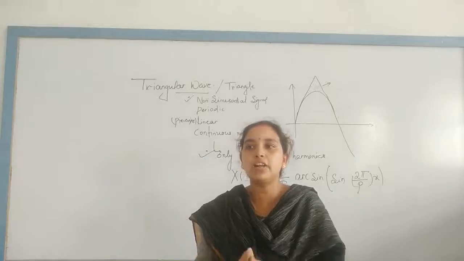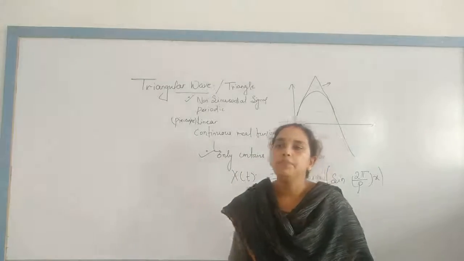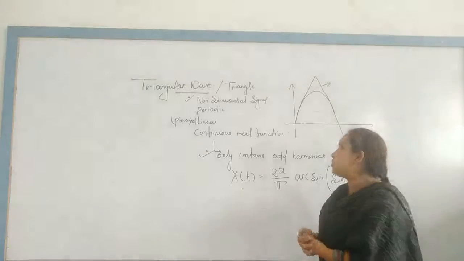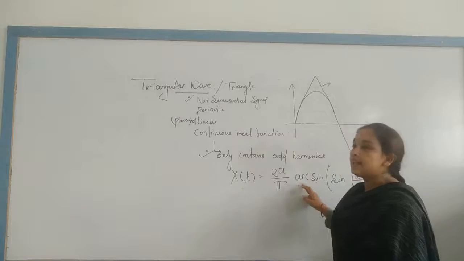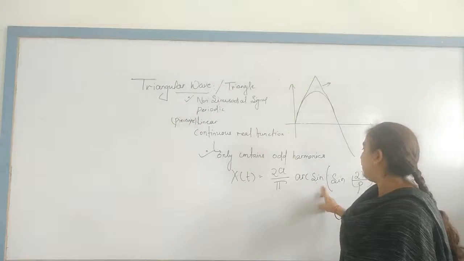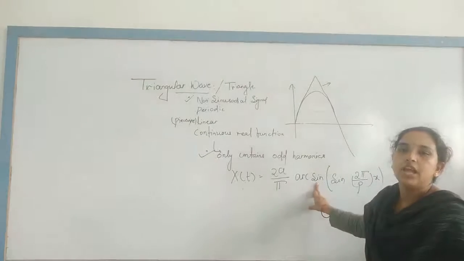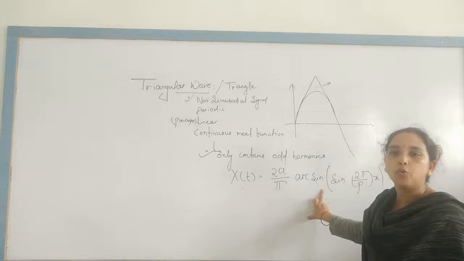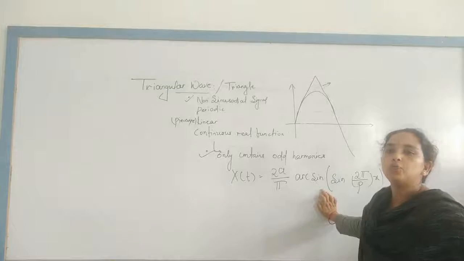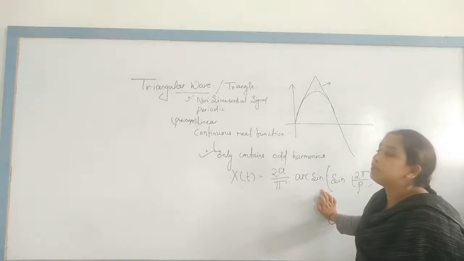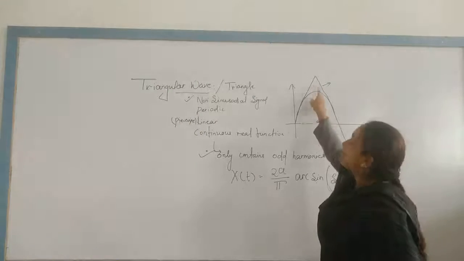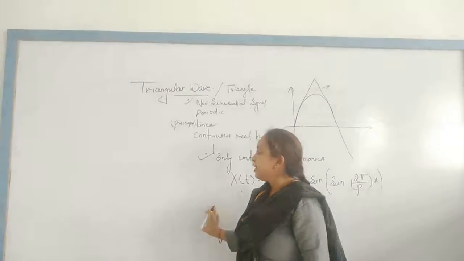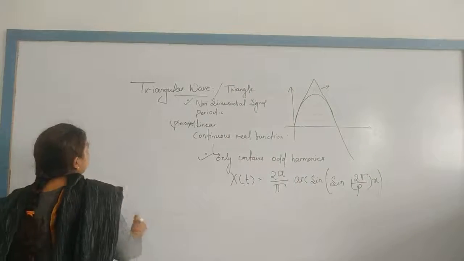With the application of a triangular wave at the input terminal, it is converted into a couple of the input signal, that is nothing but an arc of a sine wave. Arc of a sine wave means it amplifies or produces the output as a triangle wave at the output terminal, to amplify the input signal like this. Okay, this is nothing but the triangular wave.